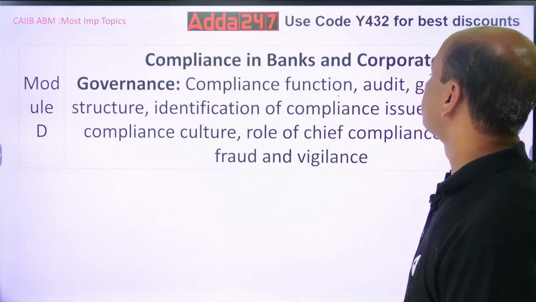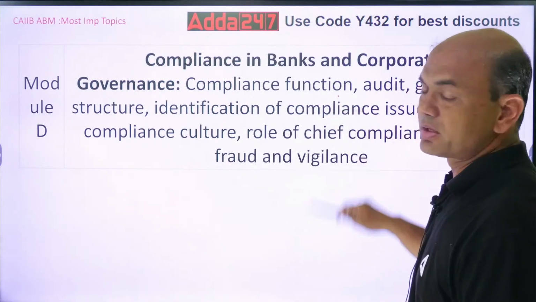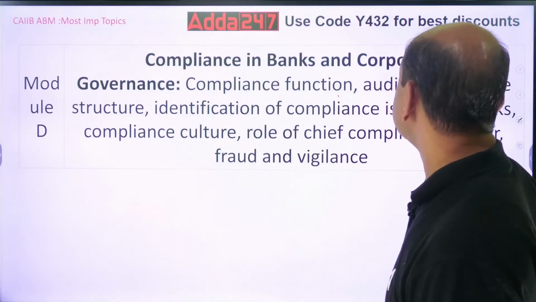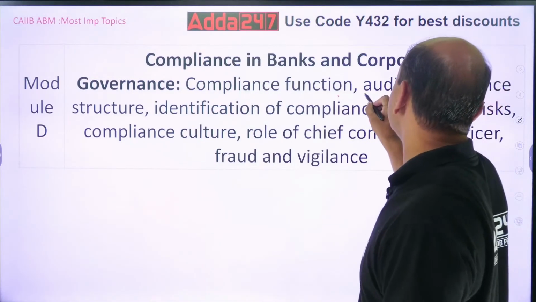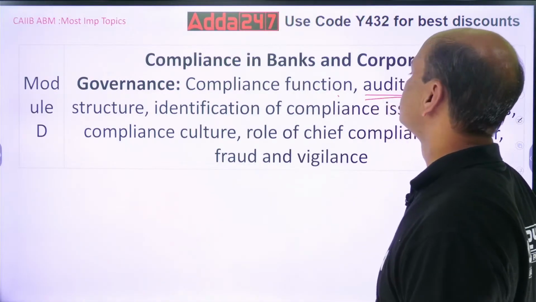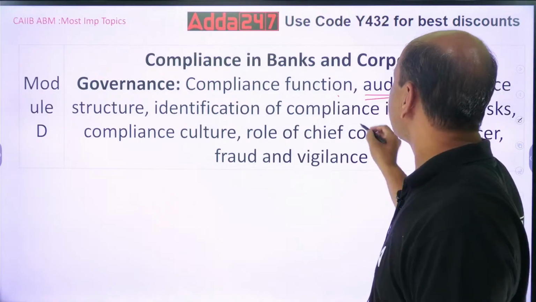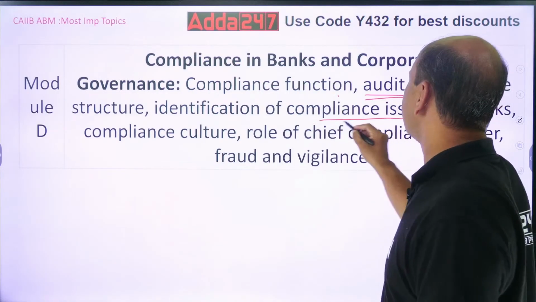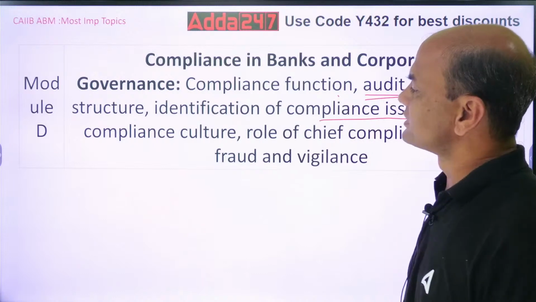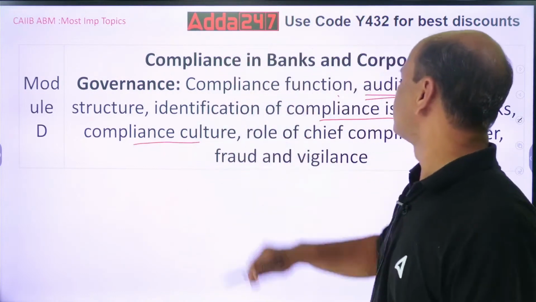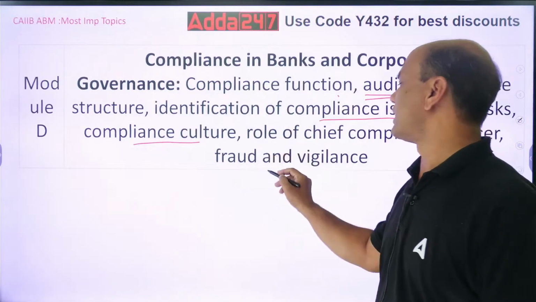Compliance function. Which is the important chapter over here? Which is the important topic over here? Governance structure, audit. Audit is an important part. Then identification of compliance issues. What are the various issues in compliance and risk? Compliance culture. These 2 chapters are very important over here, and the third one is fraud.